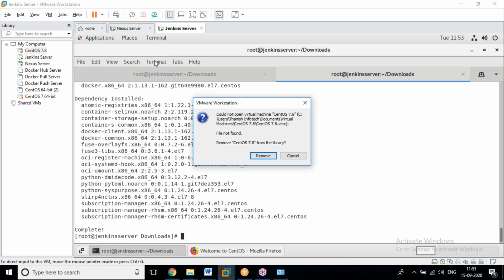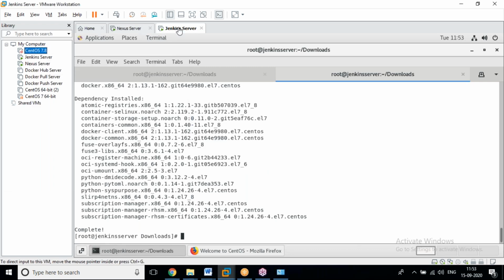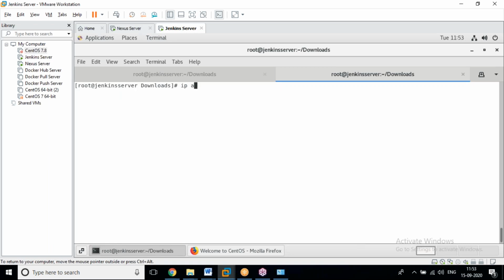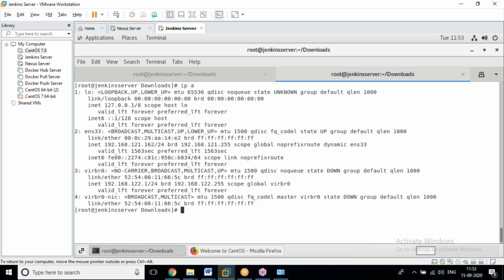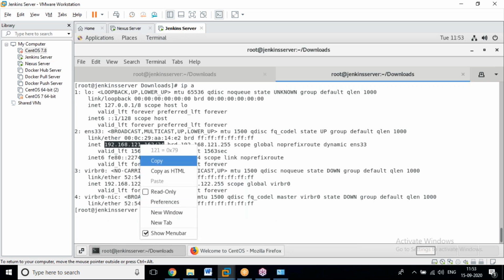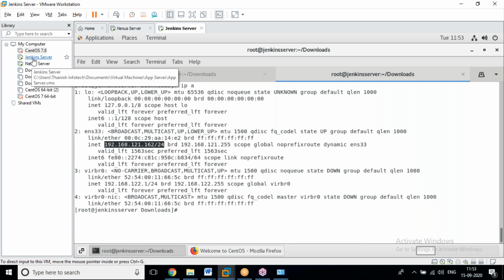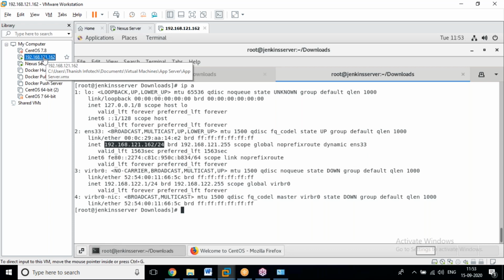See, for example, this is the IP address. That's a VMware administration concept. Now come here, this is the Jenkins server. You can rename it. That's for complete understanding purpose: which server, for which purpose? In real time, we give the server an IP address so you can understand it. Yes, we can name it. Every server should have a name.